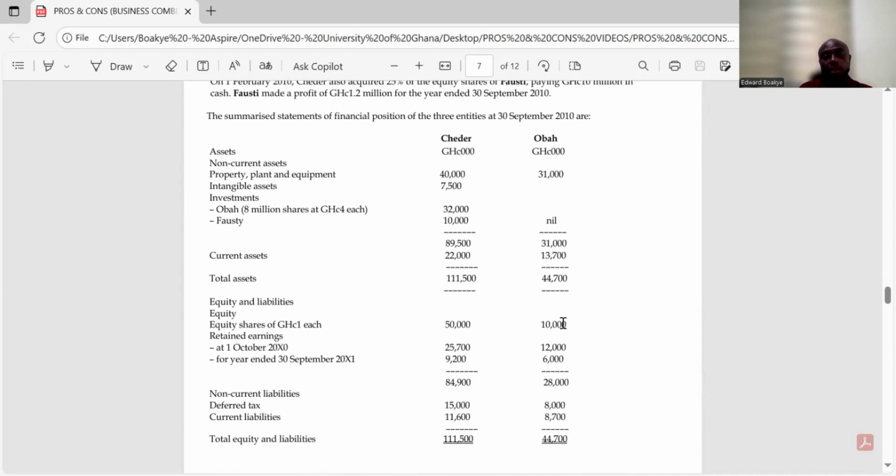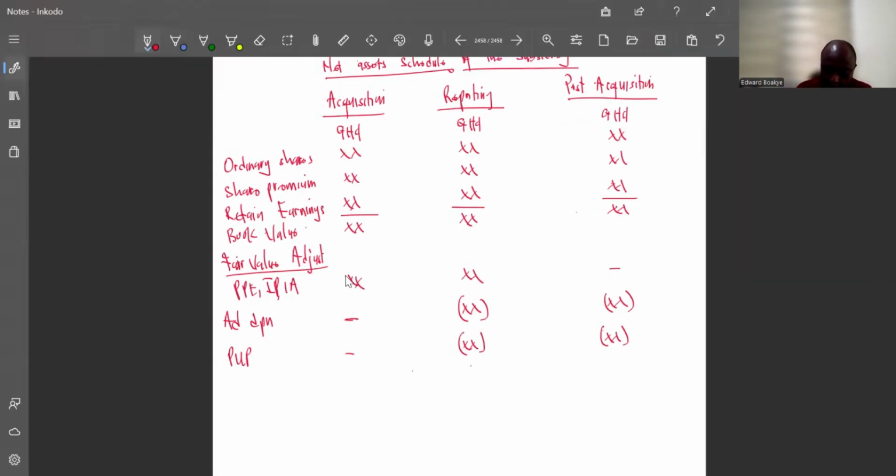But here the shares is 10,000. That's not our focus. We just need the amount. So let's go to the board and capture the amount.